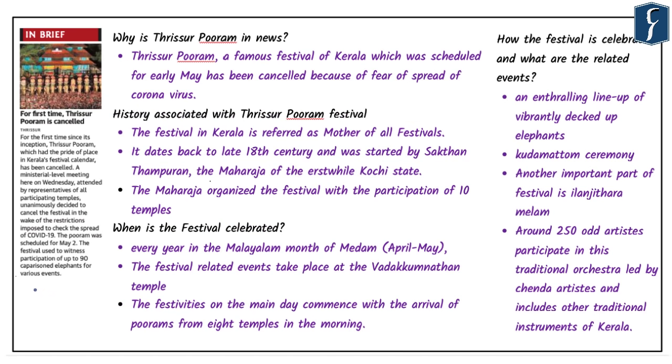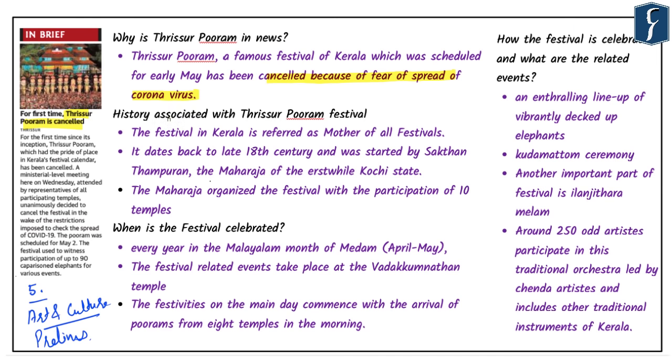Page number 5 of today's newspaper highlights an important festival from the state of Kerala, which is Thrissur Puram. Now, this topic is important from the perspective of art and culture and can be very important from the perspective of coming prelims examination. Now, let us try to understand the context of the news. Thrissur Puram is a famous festival of Kerala which was scheduled for early May, has been cancelled because of the fear of the spread of coronavirus. In view of the extended lockdown, the organizing committee met at Thrissur and decided to drop this year's Puram.